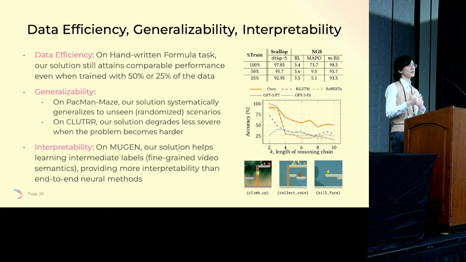So in that case, we have more knowledge about how good our model is in predicting those probabilities. And after connecting with neural networks, what we usually tend to do is look at the intermediate labels, because we have provided more interpretability, right? We are learning a lot of intermediate labels. And then what we can debug is to look at the intermediate labels and see how well they are doing.